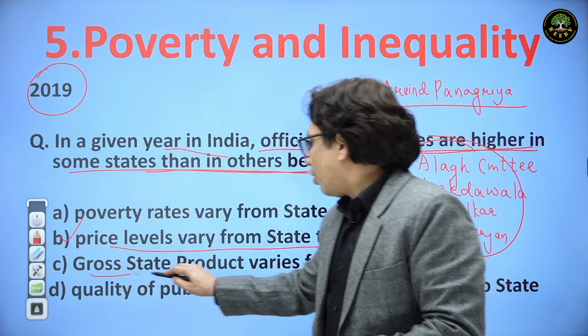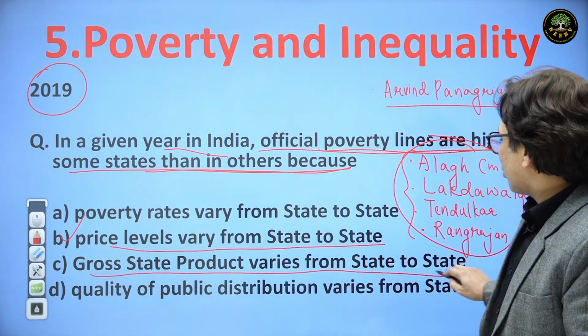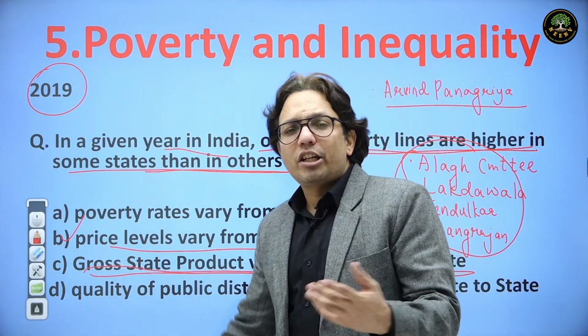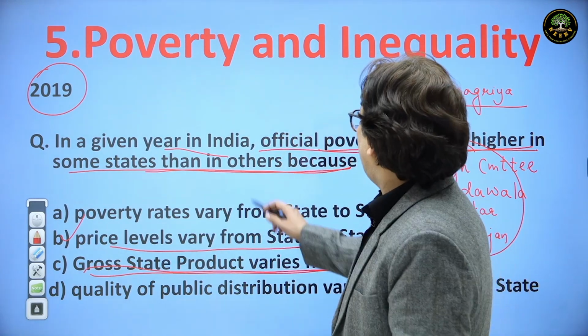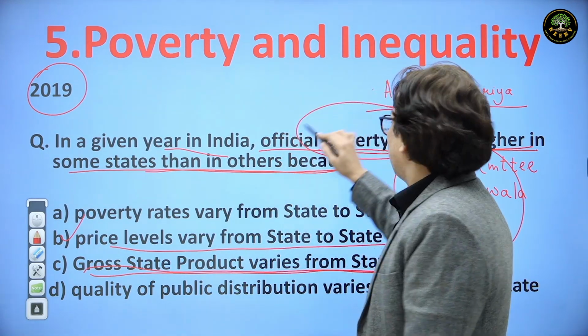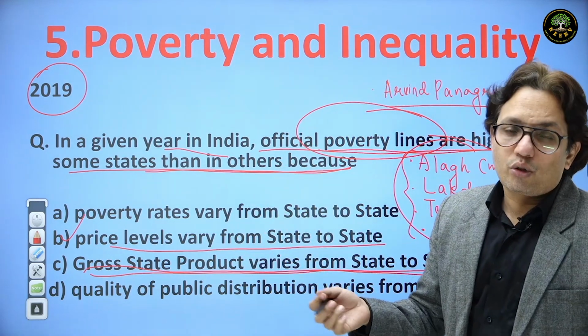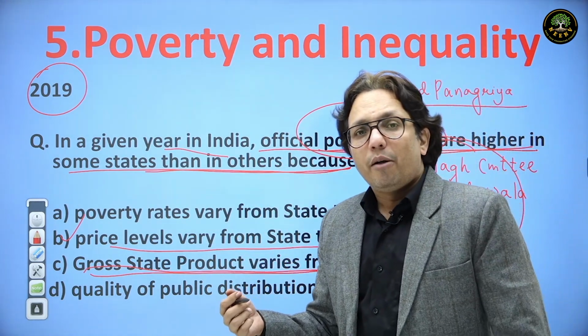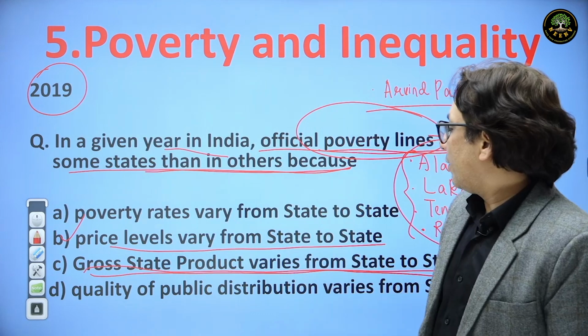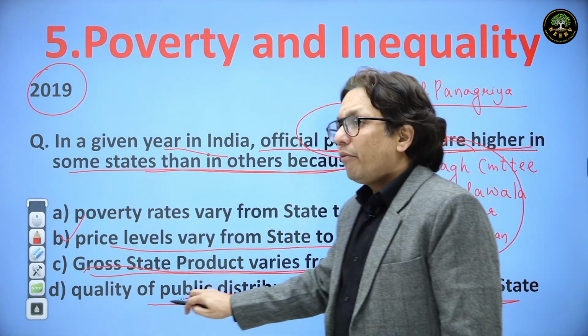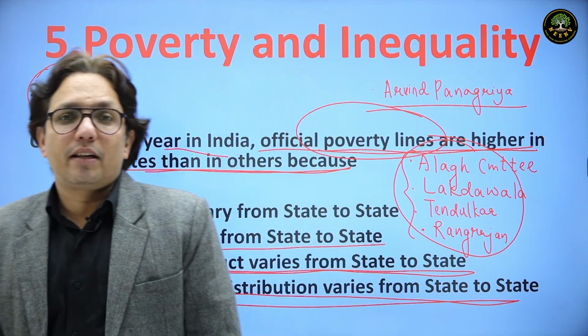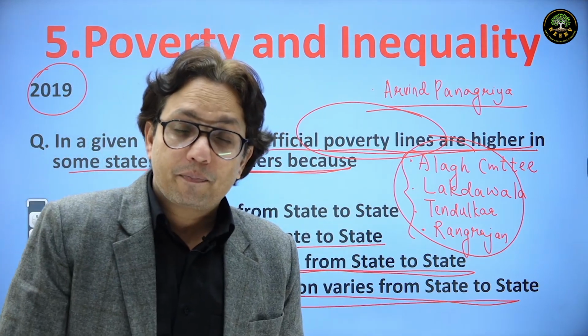Third is, gross state product varies from state to state. So state GSDP may vary, but how is GSDP going to have an impact on the official poverty line? We do not have a direct correlation between GSDP and poverty line. Quality of public distribution varies from state to state. Food is just one of the parameters which would be deciding a poverty line.